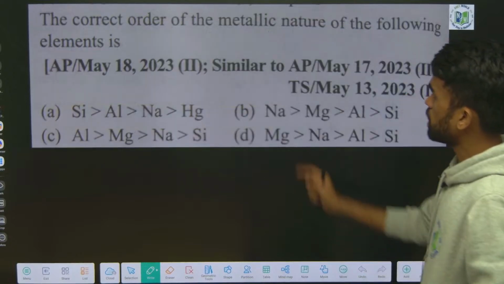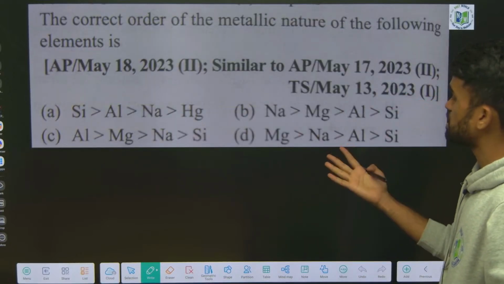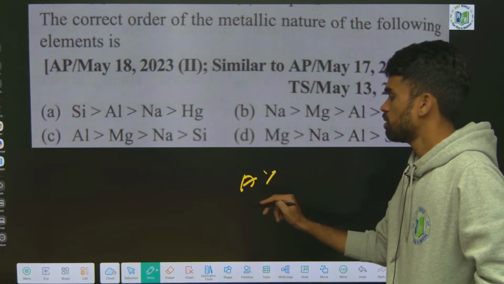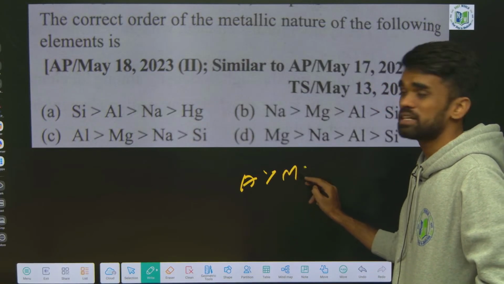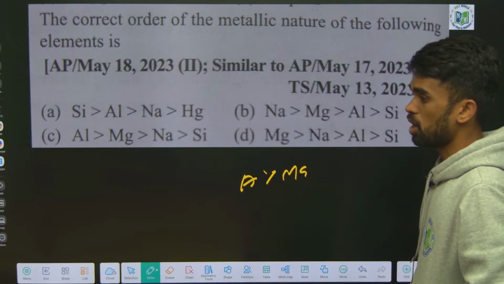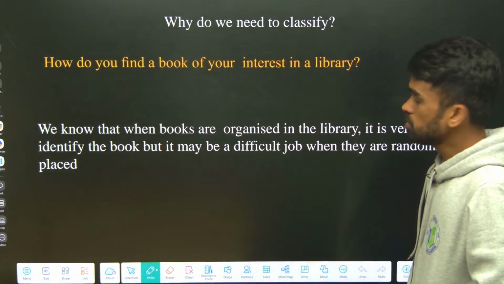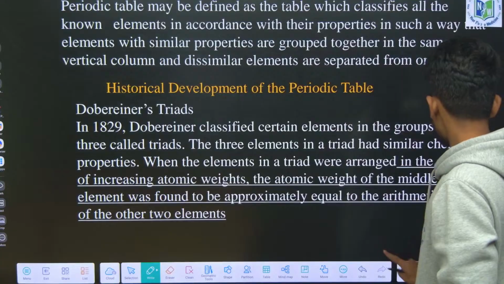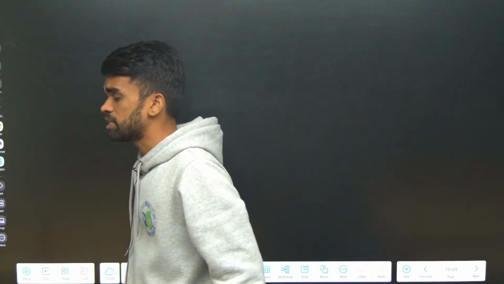Next. Can you solve this question? Metallic nature, easy. Just now we discussed alkali metals definitely have more metallic nature than alkaline earth metals. Like that, you can choose the correct option and tell me in the comment box. Okay, these are the questions I wanted to discuss. I have almost covered some 20 questions in this session along with the theory required for your preparation.